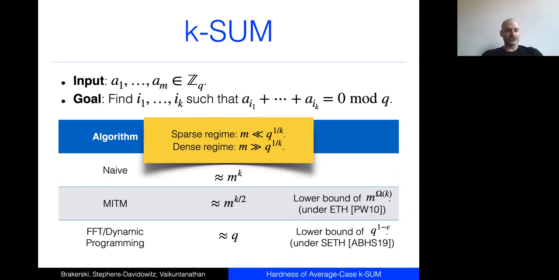There are two regimes. There's the sparse regime, where m is small, in particular m is much, much less than q to the 1 over k. And there's a dense regime where m is much, much larger than q to the 1 over k. In the sparse regime, the right running time is like m to the order k. In the dense regime, the right running time is like q.